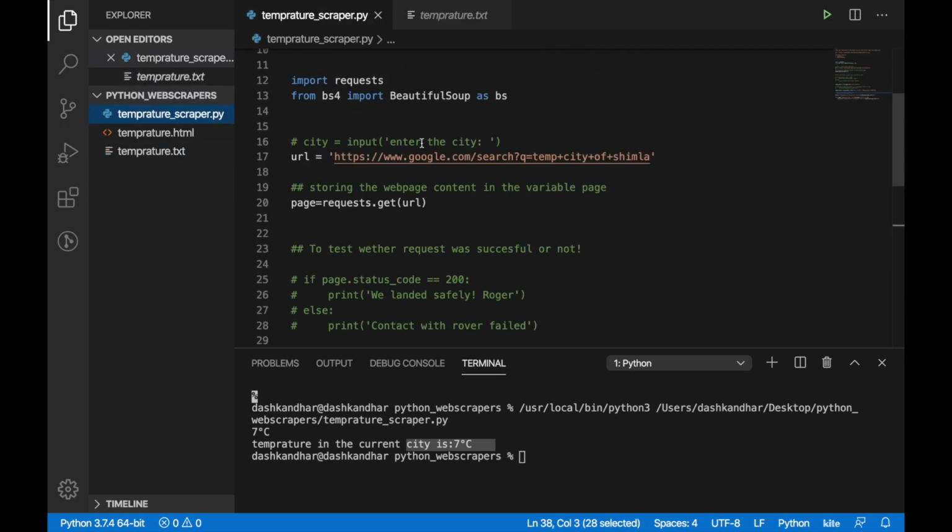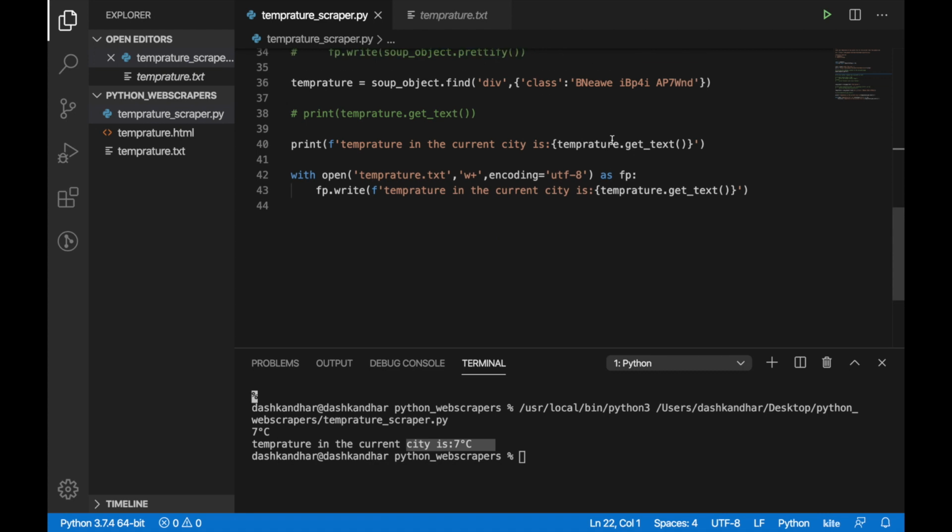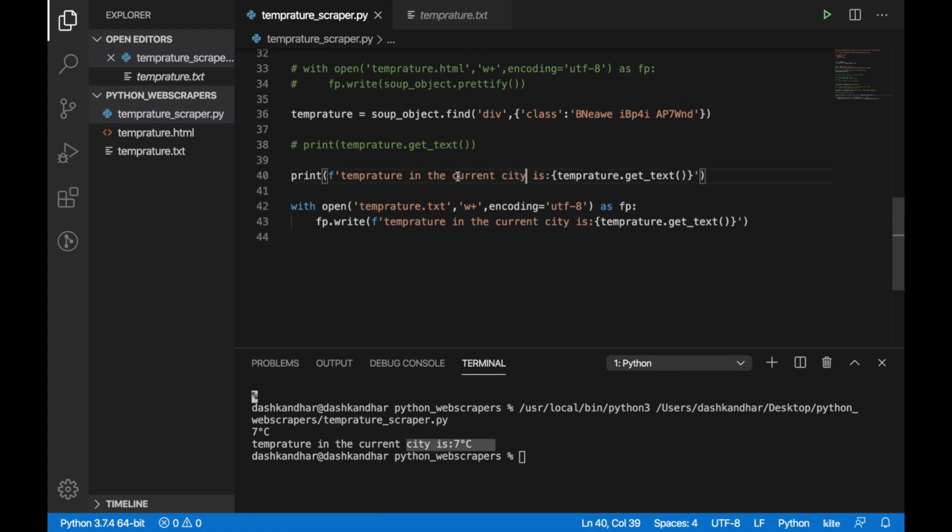So we just want to activate this URL, right? Just activate it, put it here, put an f-string, put this under curly brackets, remove the string and change it to city, and just change the temperature message. So I'll use this, and I'll say the current temperature in city, the correct temperature in Shimla currently is, so just working with English.